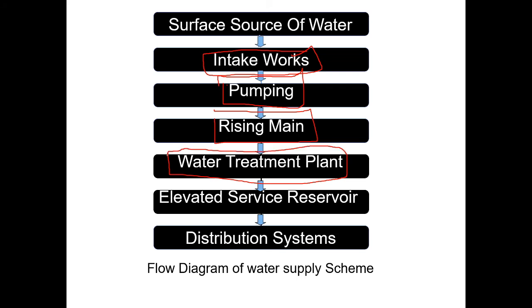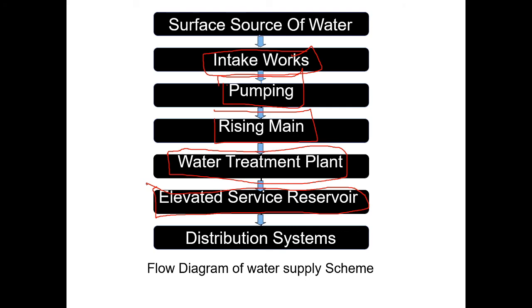You should construct, after the treatment plant construction and the treatment of water, you have to supply the water to the particular elevated service reservoir. If the reduced levels are varying and there is no possibility to send the water with gravity, then you have to construct an elevated reservoir. You have to pump the water into the elevated reservoir water tank. Then with gravity, from higher elevation to lower elevation, the water will be transferred. It should be passed through some pipes.